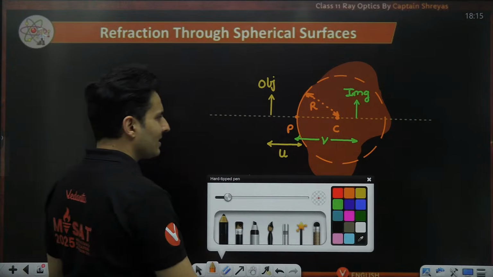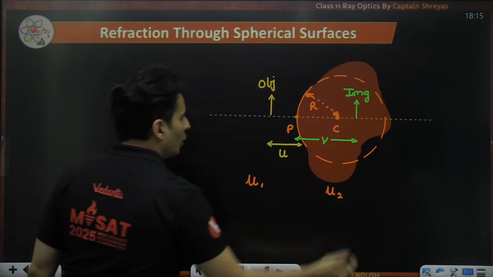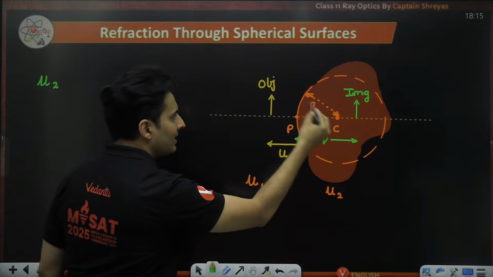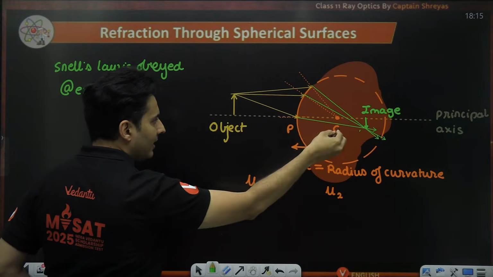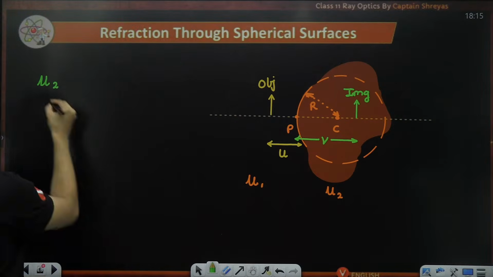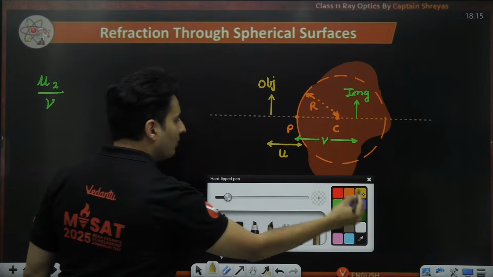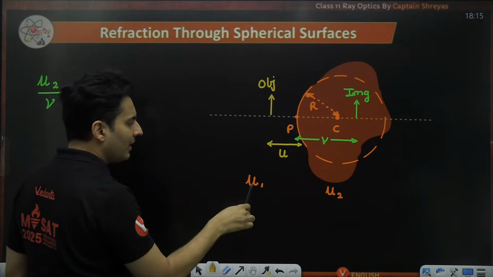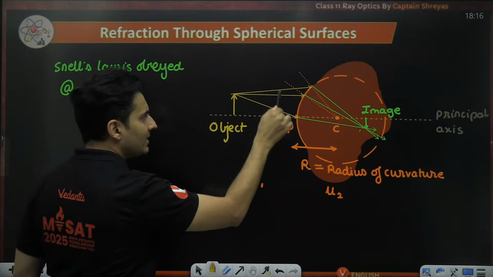Then the formula goes something like this. Observe it carefully. Mu2, which is the refractive index where the refracted rays are present, that is the rays after entering the medium, wherever they are present, the refractive index of that medium. So mu2 by V, which is image distance, minus mu1, which is the refractive index where the incident rays are present, as you can see, these are the incident rays.